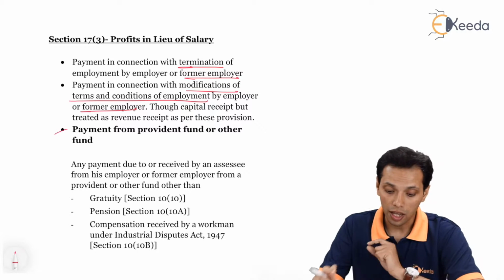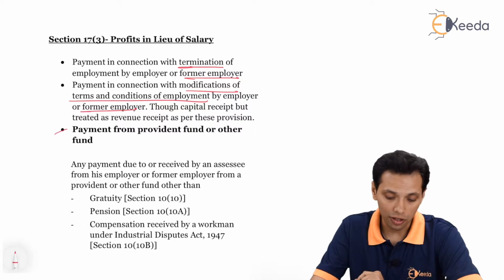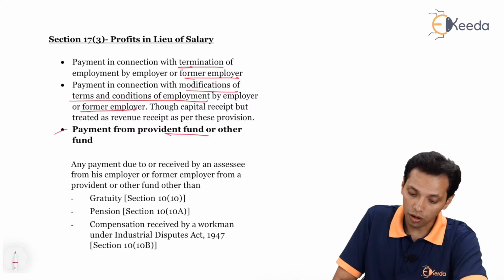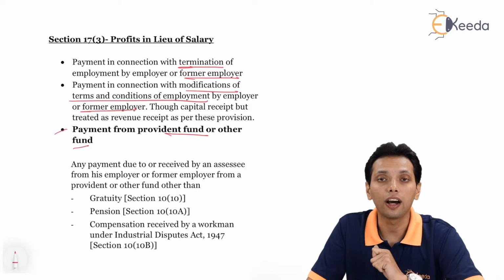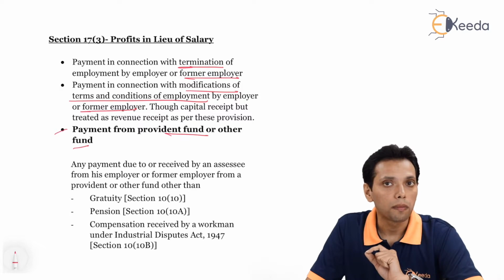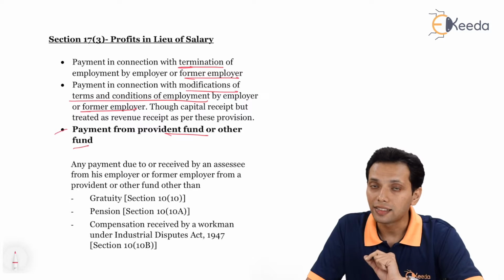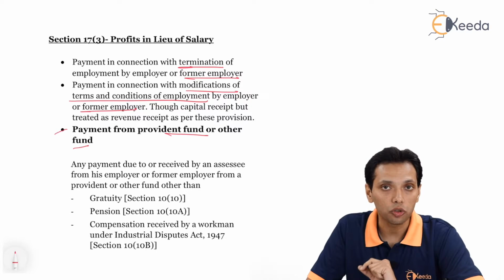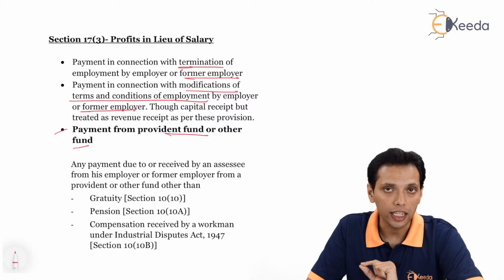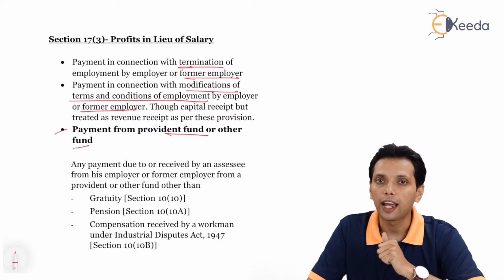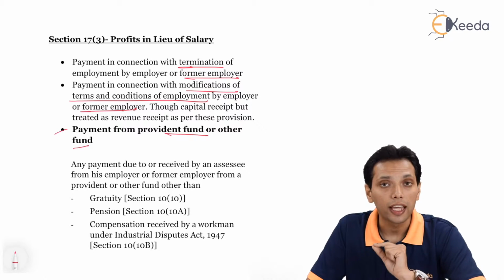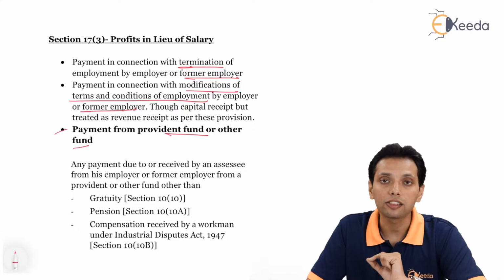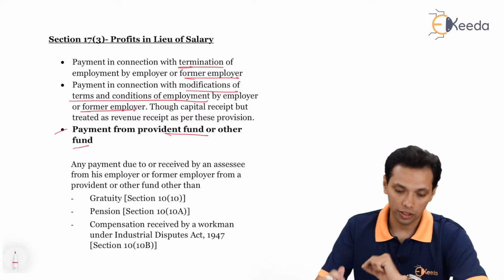The third category is payment from the provident fund or any other fund. If there is any payment from the unrecognized provident fund to the employee, then the same will be subject to tax under subsection 3 of section 17. Mainly the employer contribution and interest thereon from the unrecognized provident fund is subject to tax as profits in lieu of salary.